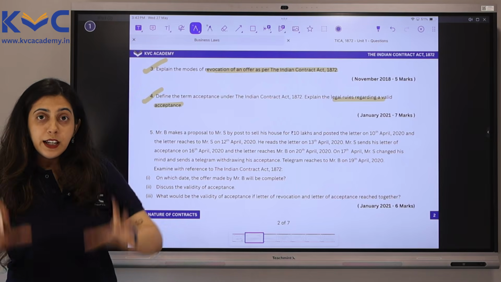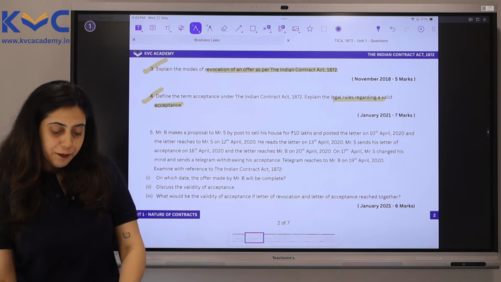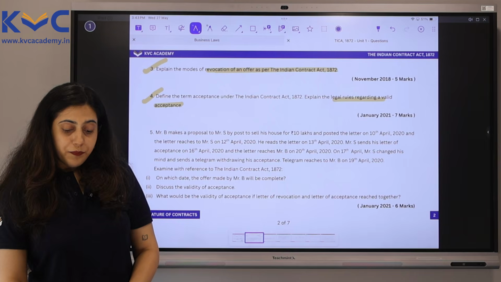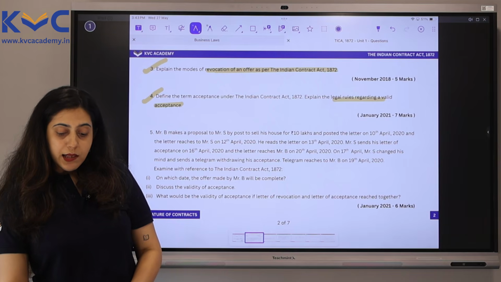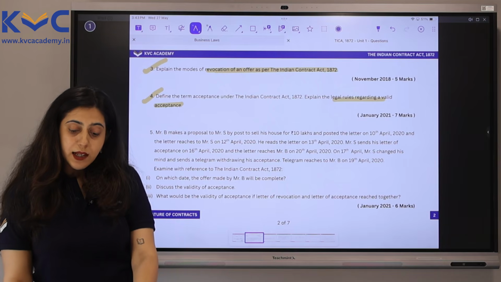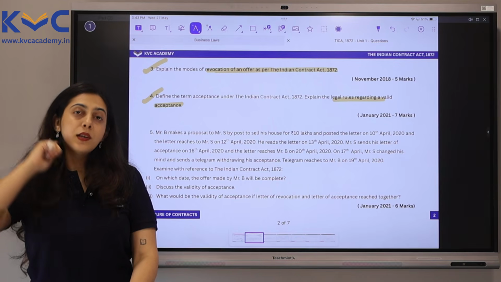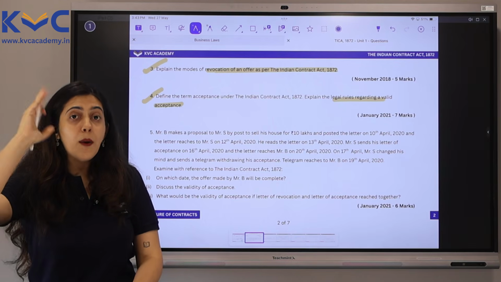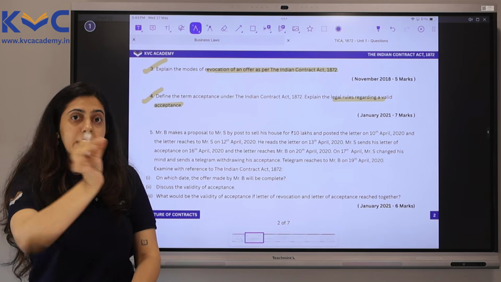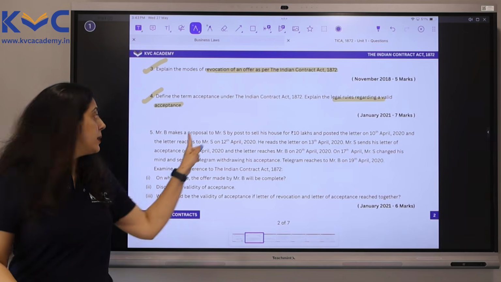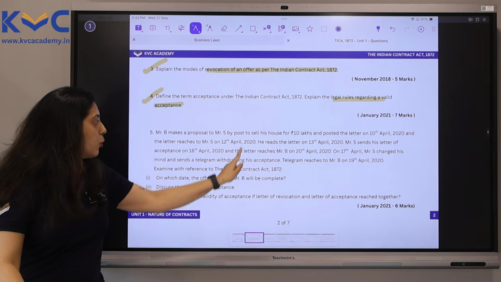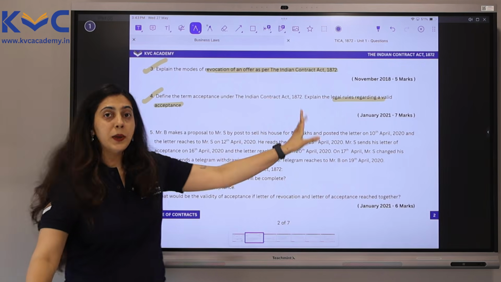Question 5 looks like a fun case study question. And let's see what they have asked us. Mr. B makes a proposal to Mr. S by post to sell his house for rupees 10 lakhs. What I'll do for this question is, I'll draw a diagram along so that you know how I want you to approach the question. Take the first sentence for example. Mr. B makes a proposal to Mr. S by post to sell his house for rupees 10 lakhs.